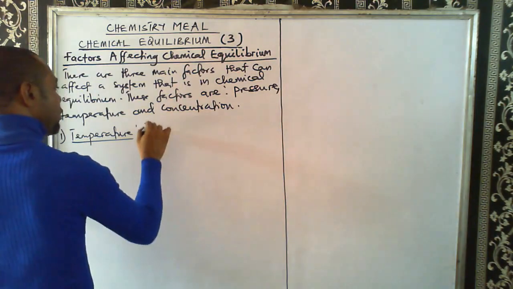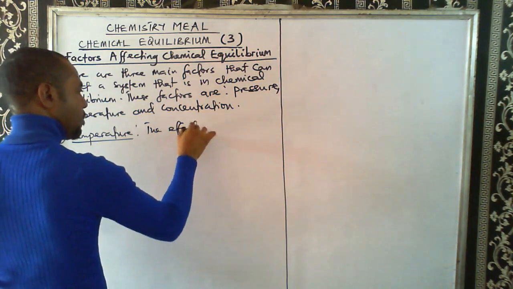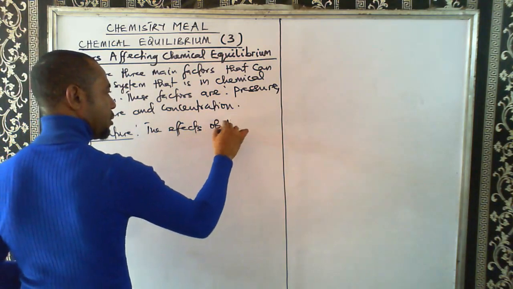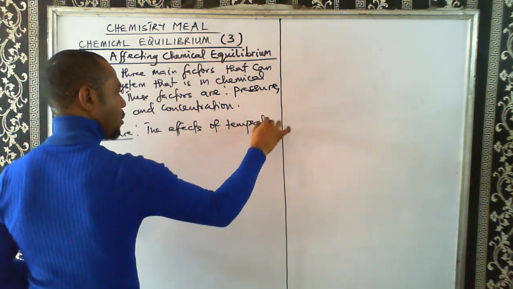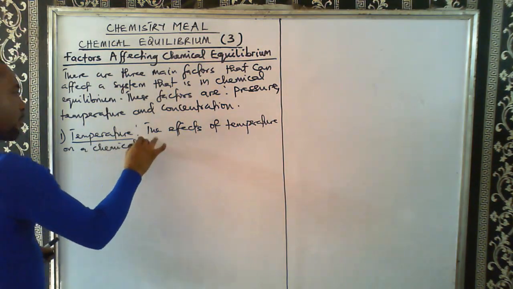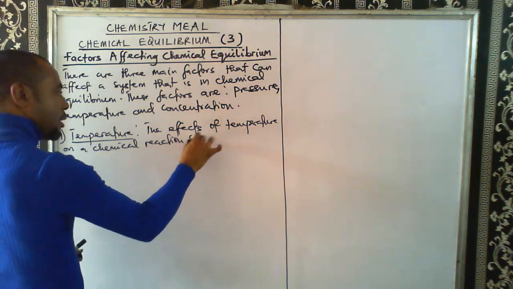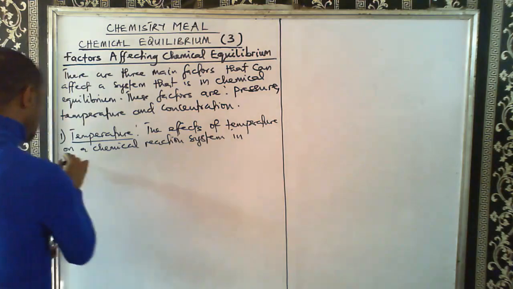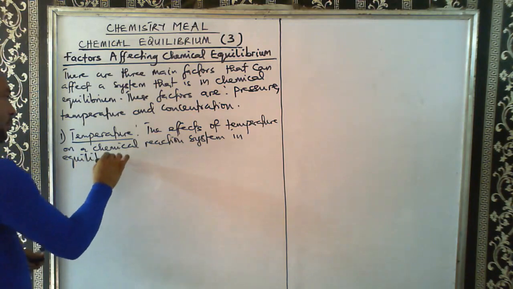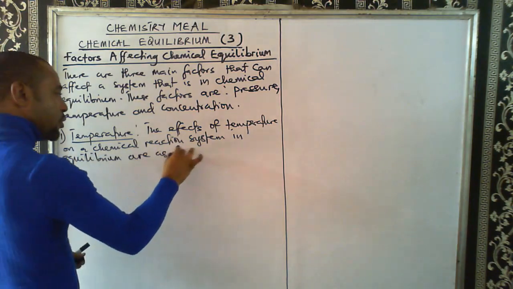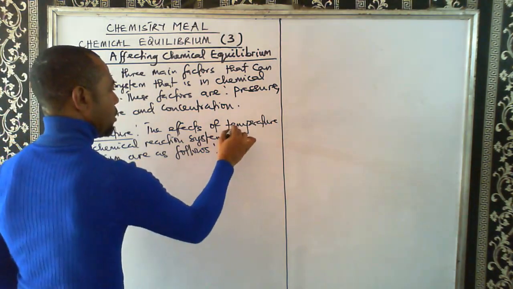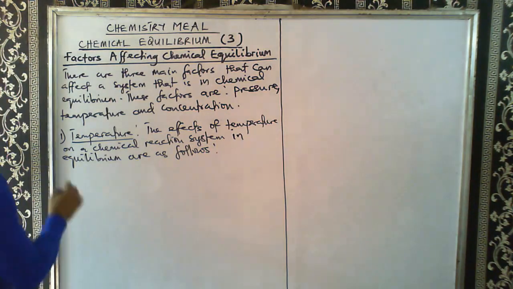So the effects of temperature on a chemical reaction system in equilibrium are as follows. 1.